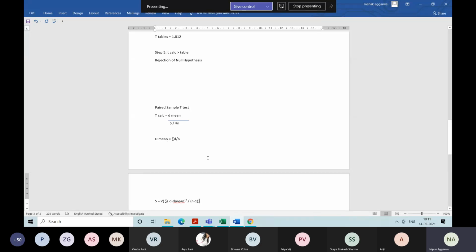Now you can calculate D mean by this formula, and S by this formula. Putting these in, you can calculate the value of T calculated. So now we will calculate the answer.